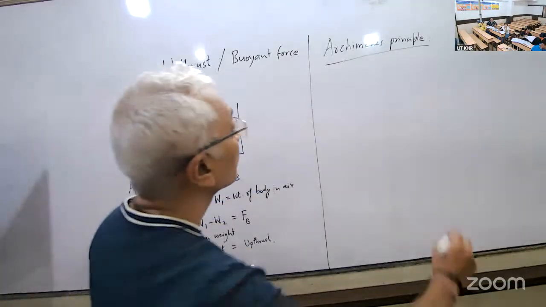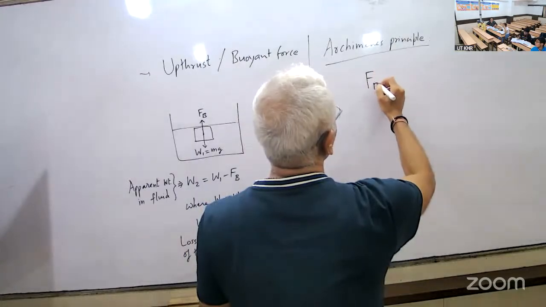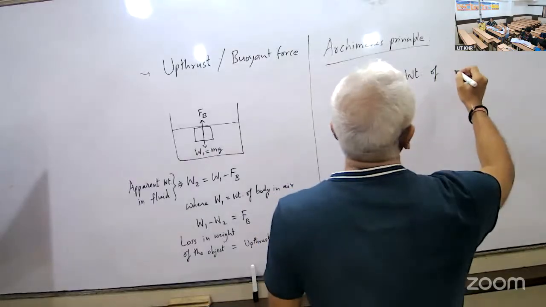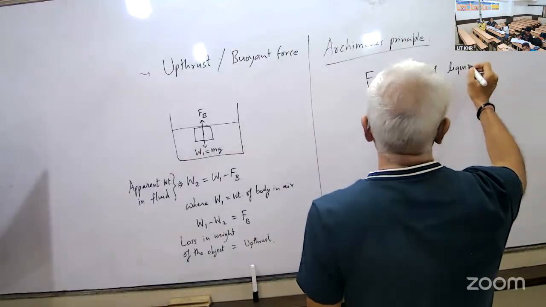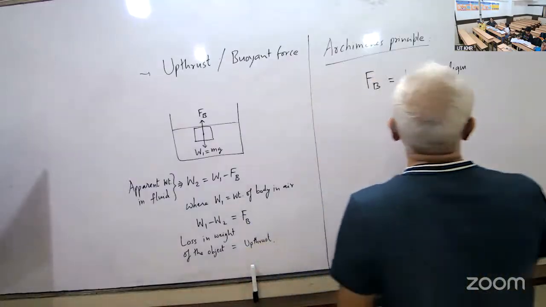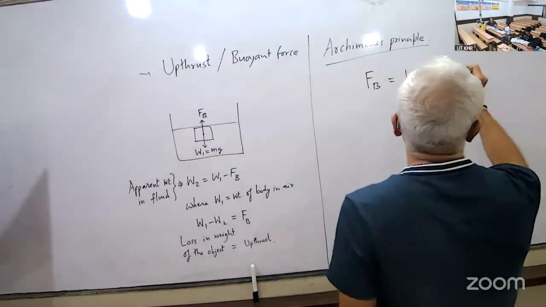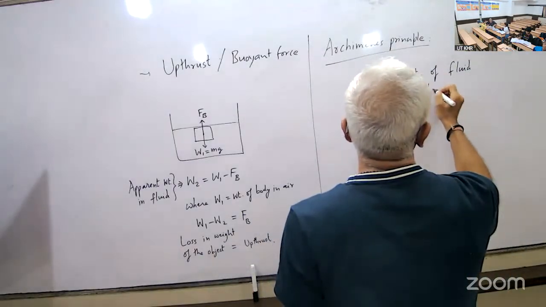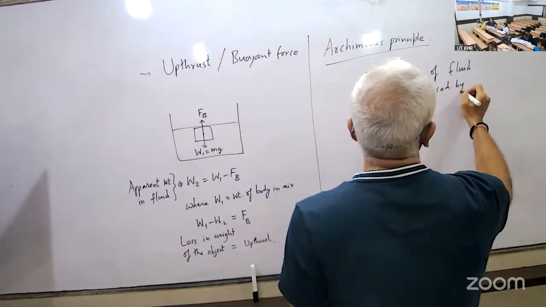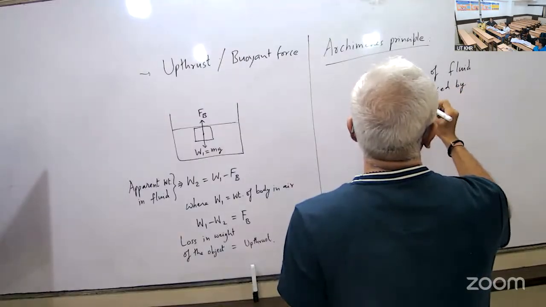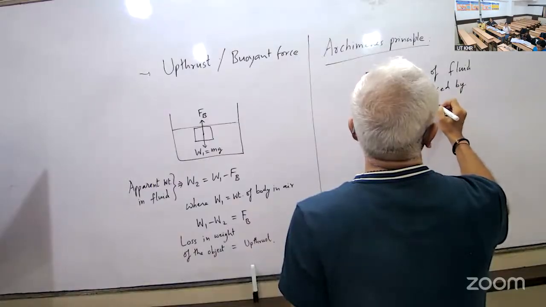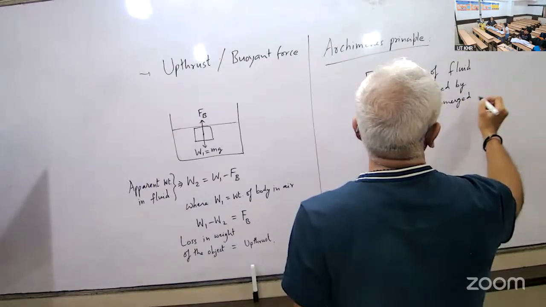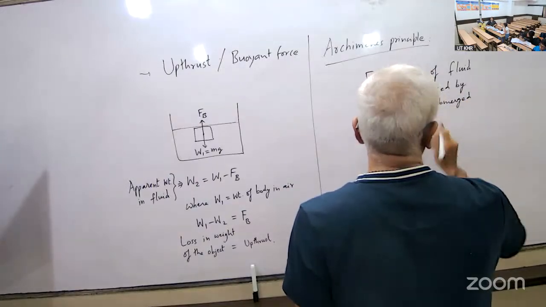And what is that? It states that upthrust of the body is equal to weight of fluid displaced by the submerged part of the body.